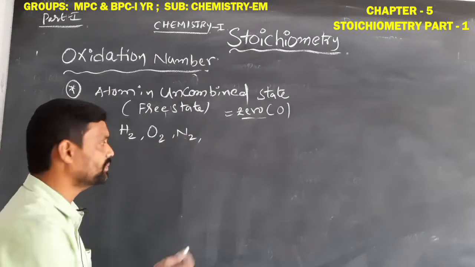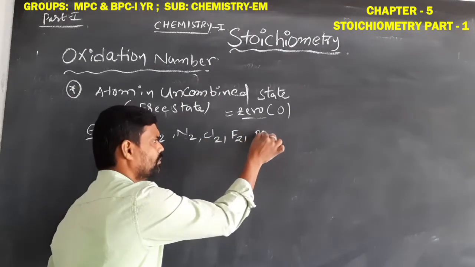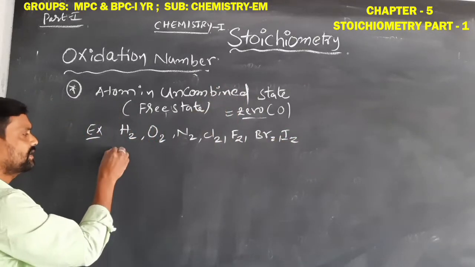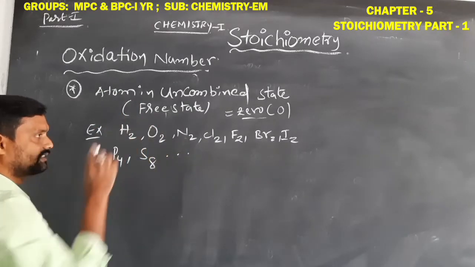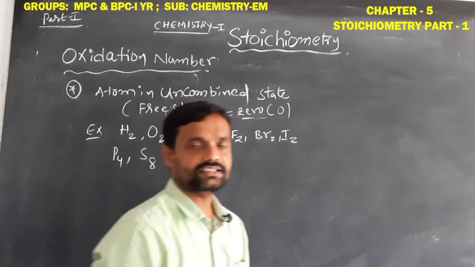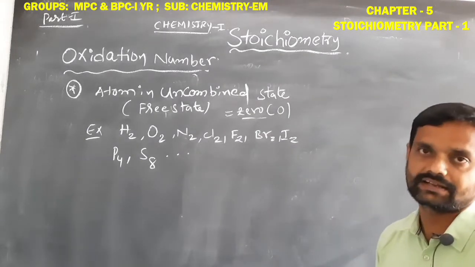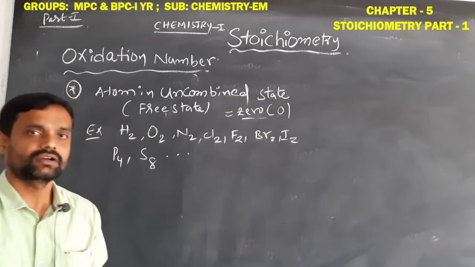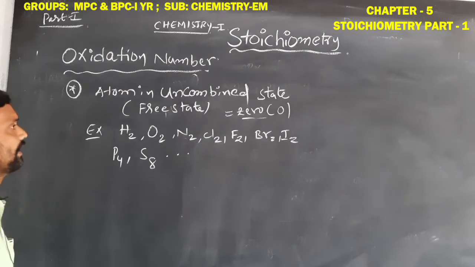Let us give some examples. Chlorine gas, fluorine gas, bromine gas, iodine gas. Okay students? For example, P4, for example, S8. So when any atom is present in the uncombined or free state, its oxidation number is always 0. Okay, so this is one important point we have to remember when we find the oxidation state of elements.